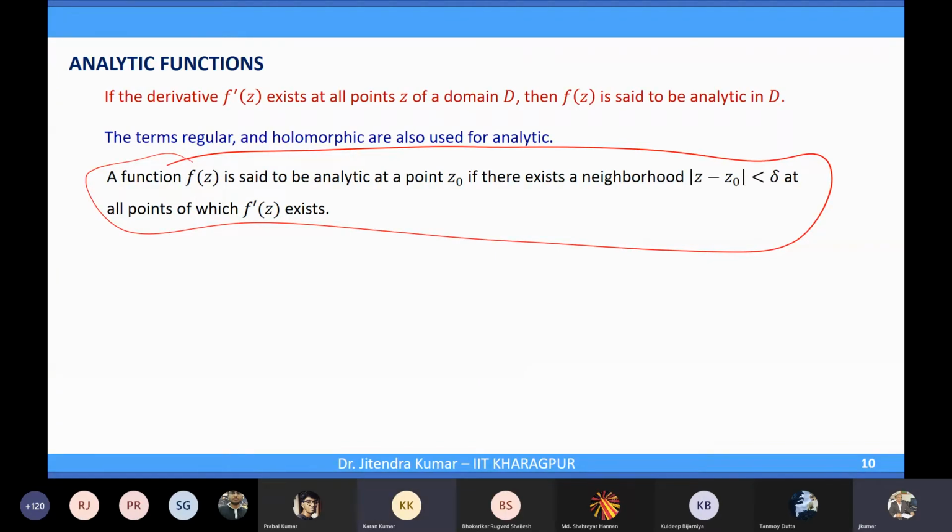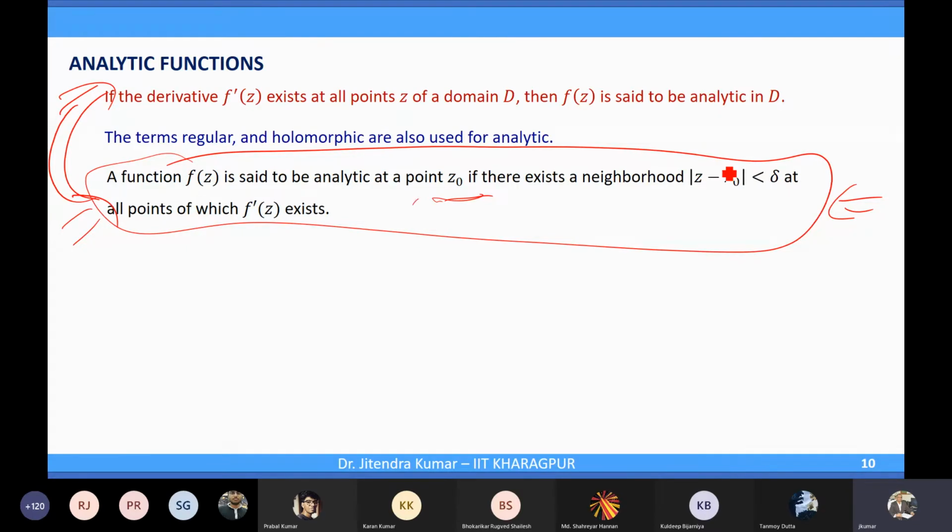Okay, sir. Maybe in the example you will see the difference between the two. So here at a point it is defined as, I mean, this is more important in my opinion. You remember this definition because that will follow anyway. So we have defined analyticity such that there should always be a neighborhood of the point where the function is differentiable.